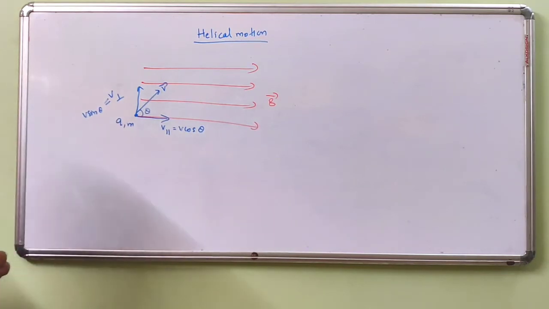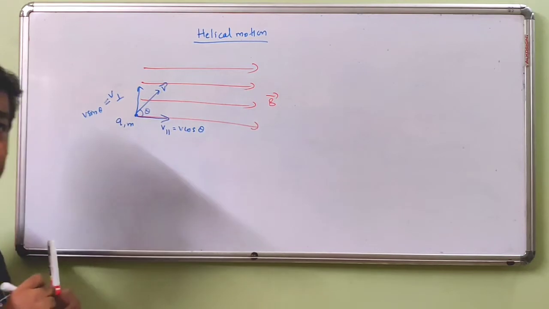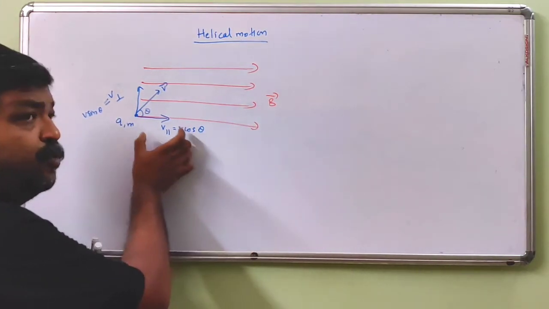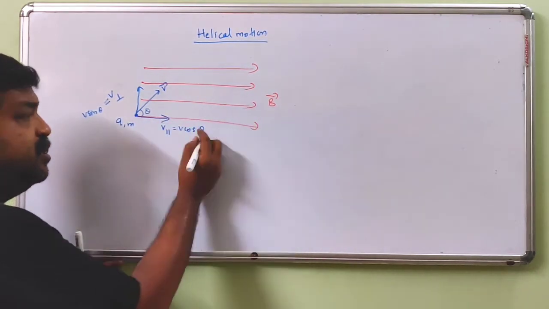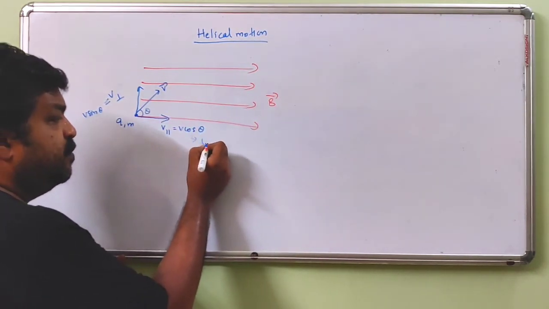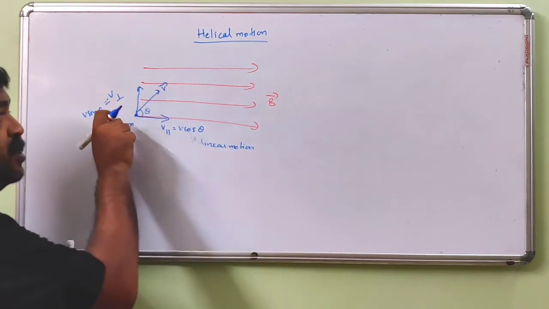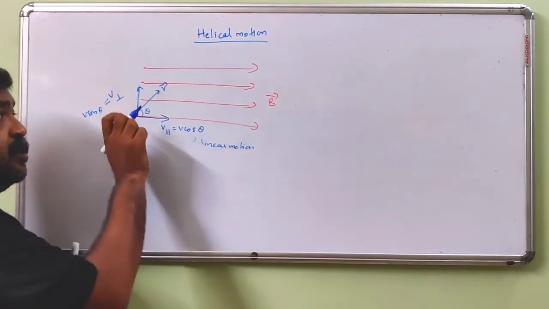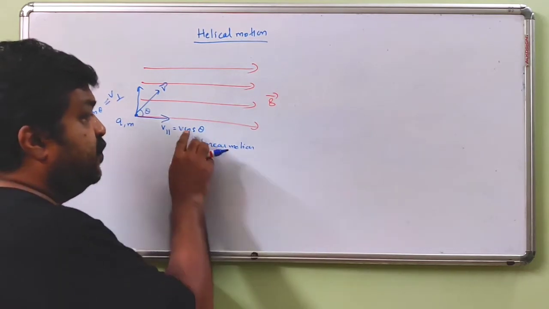Now we know that if velocity is parallel to magnetic field, force is 0. So if force is 0, the charge particle will move with constant velocity in this direction. Constant velocity in this direction means this will give linear motion. So the charge particle which is projected in this direction will have a constant velocity v cos theta in this direction.